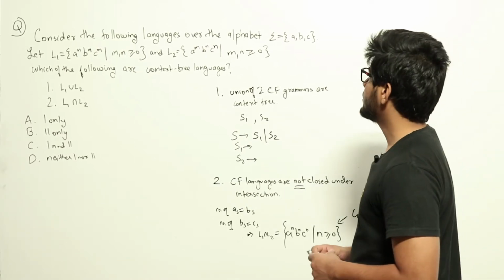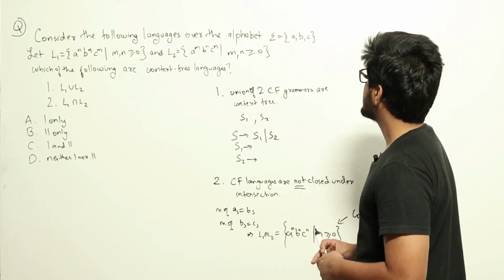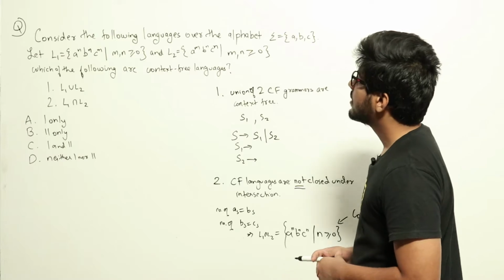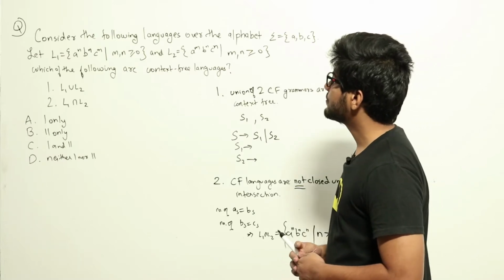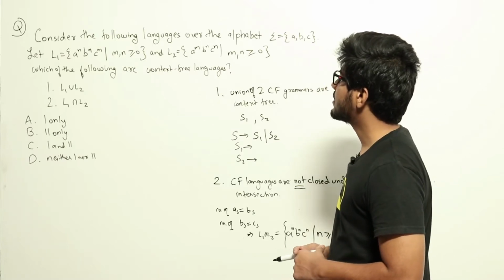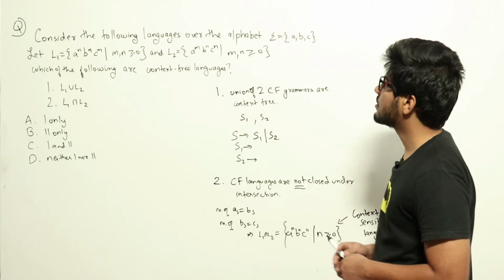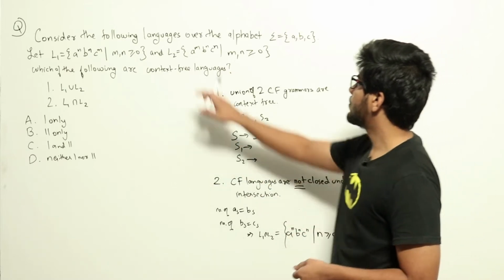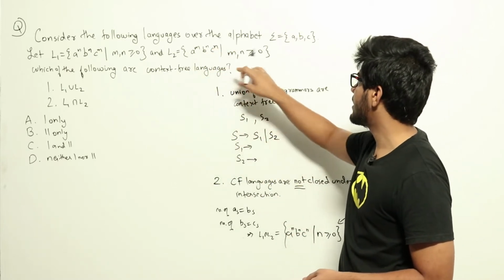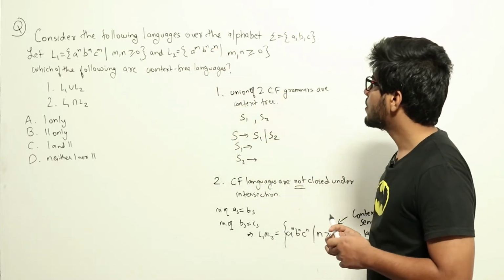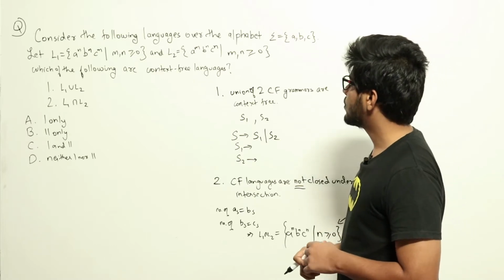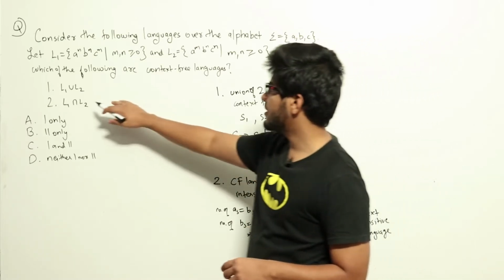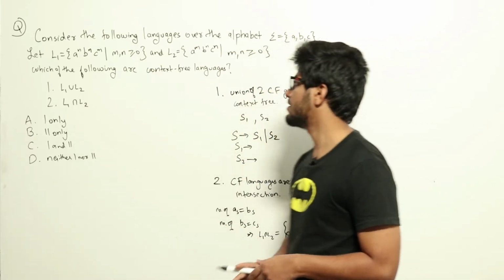Consider the following languages over the alphabet Sigma equal to {a, b, c}. Let L1 equal to a^n b^n c^m such that m, n greater than or equal to 0, and L2 equal to a^m b^n c^n such that m, n greater than or equal to 0. Which of the following are context-free languages? We have two options, L1 union L2 and L1 intersection L2.